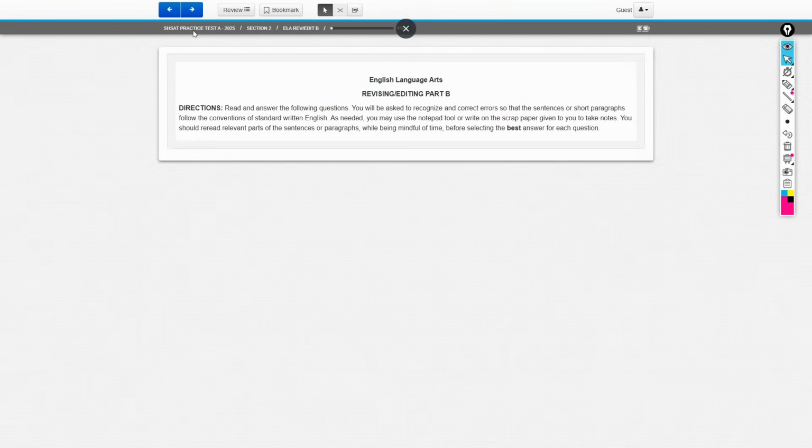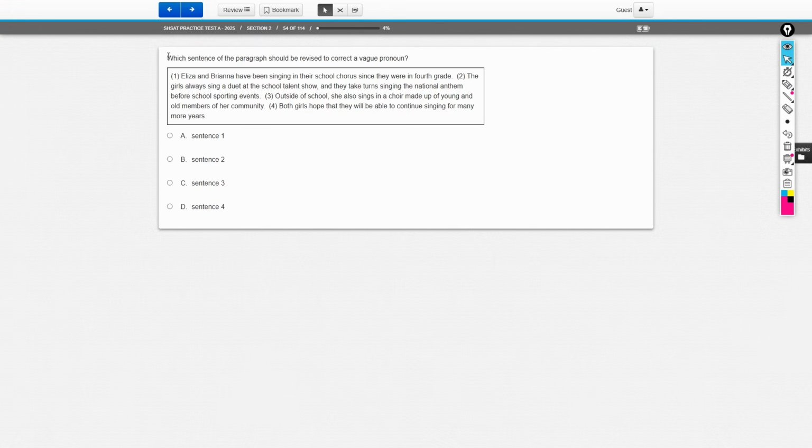So we'll press next. It asks us which sentence of the paragraph should be revised to correct a vague pronoun. So what is a vague pronoun? Something that's vague is something that's not clear, and a pronoun is a word that we use to refer to someone, right? So if I come up to you and I'm like, she did really bad on her math test, that's an example of a vague pronoun because you don't know who she is, right?